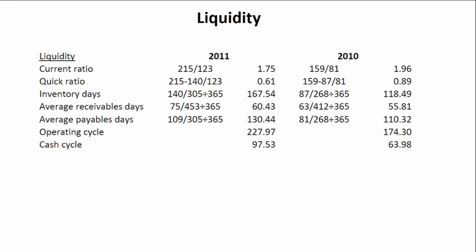So here we have discussed what has happened, but now we need to suggest reasons why the liquidity has deteriorated. So if you think about your current ratio, what is your current ratio actually made up of? It is your current assets to your current liabilities. So here, if we want to suggest reasons why the liquidity has deteriorated, we actually need to break the current ratio and the quick ratio down.